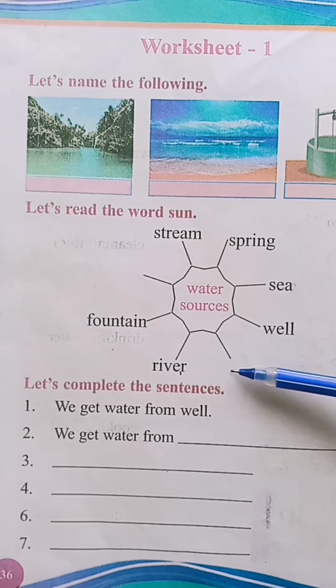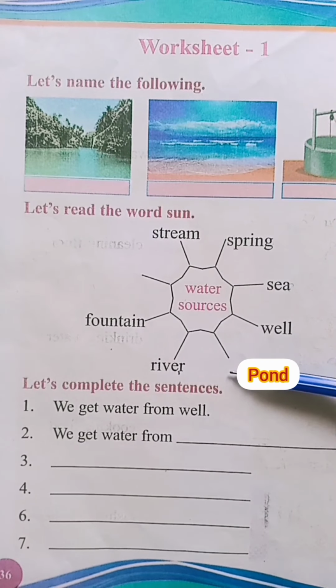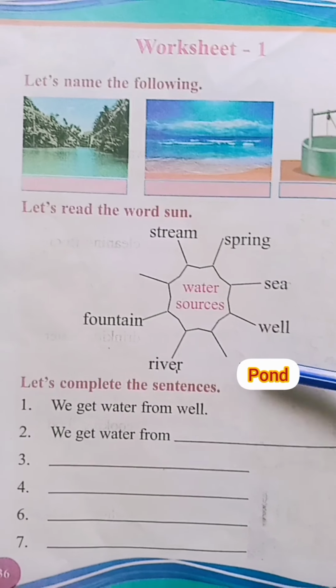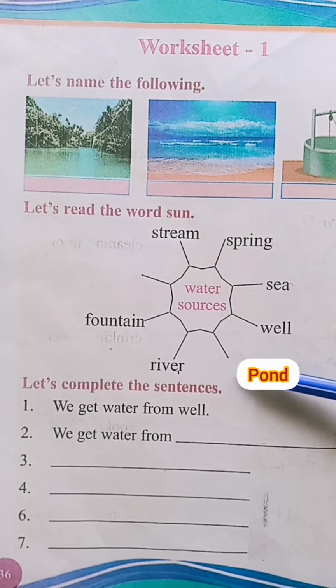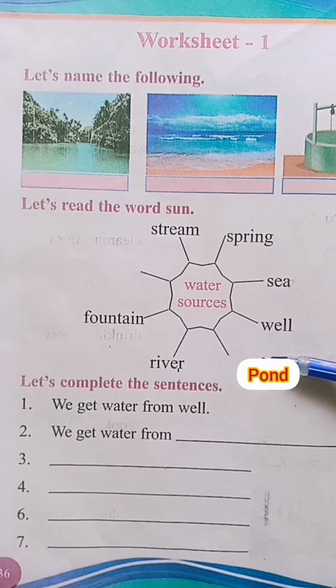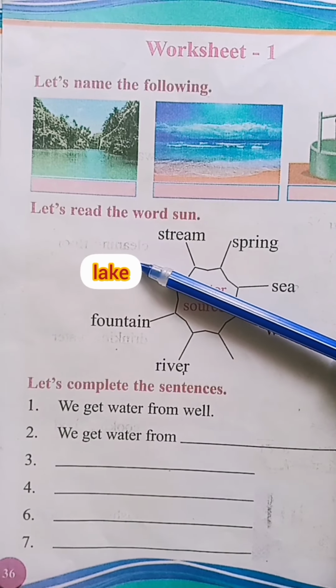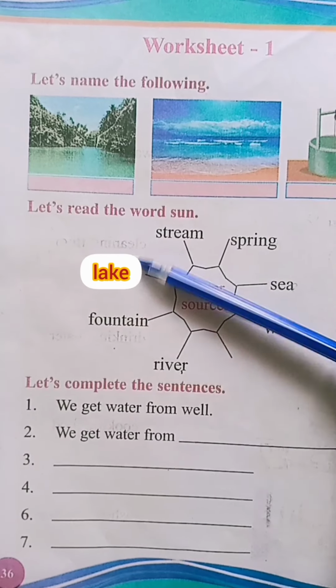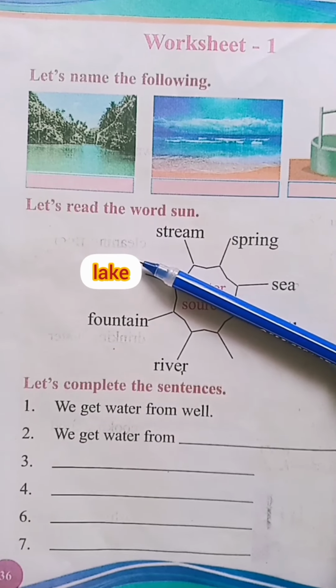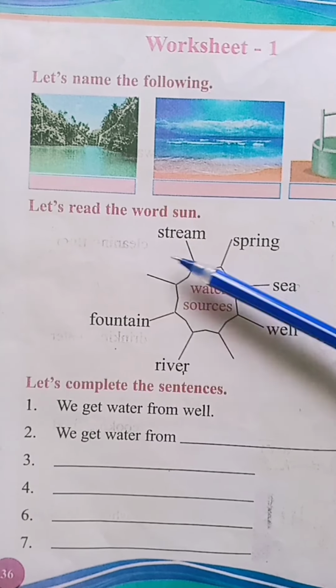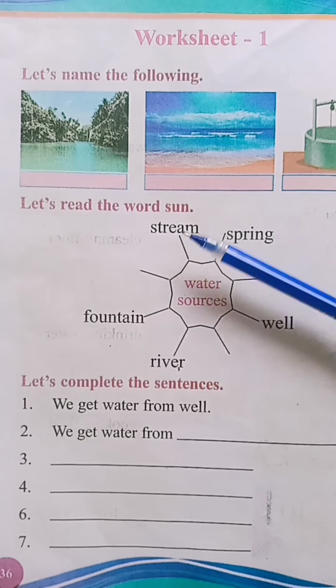Okay? Now tell me what we write here. Yes, here we can write pond. Isn't it? Yes, P-O-N-D. Pond. Then here we can write lake. L-A-K-E. Lake. Isn't it? Yes. So children, all of you please listen once again.